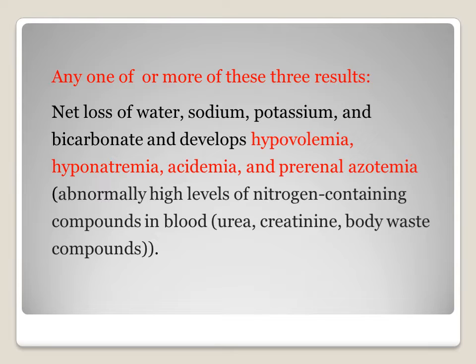Because of loss of the bicarbonate, there is acidemia and prerenal azotemia. Azotemia means an abnormally high level of nitrogen-containing compounds present in the blood. The nitrogenous compounds are urea, creatinine, and body waste compounds.